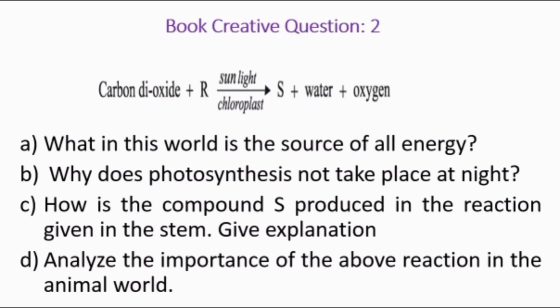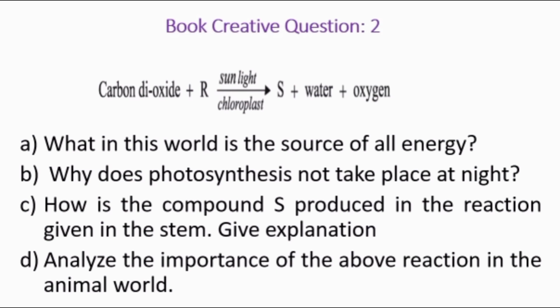Now move on to book creative question number 2. In the stem, you can see a chemical formula. In this formula, carbon dioxide and substance R react with each other in the presence of sunlight and chloroplast and produce substance S, water and oxygen. You have to answer all the questions from creative question number 2 according to the stem.